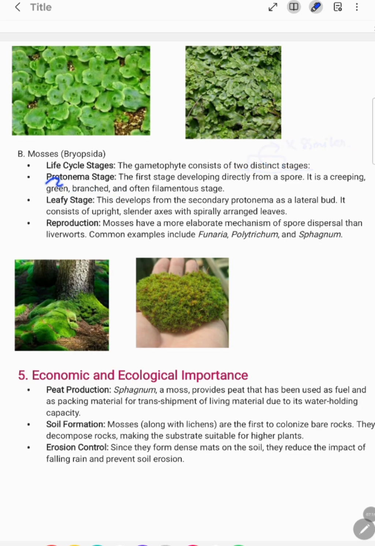The first stage we call the protonema stage, and the other stage we call the leafy stage. The protonema stage is the first stage, developing directly from the spores. When spores fall on the surface or substrate and get nutrients, they germinate and form the protonema stage.